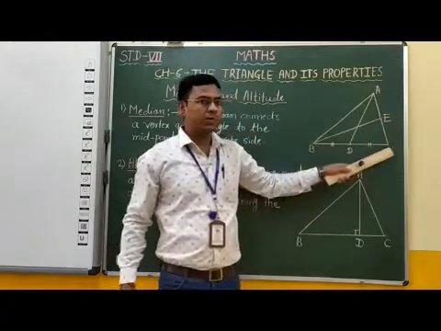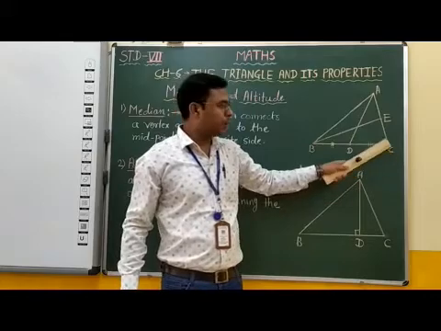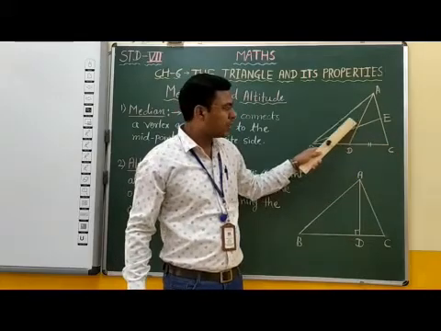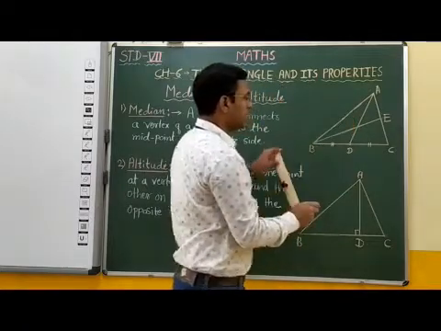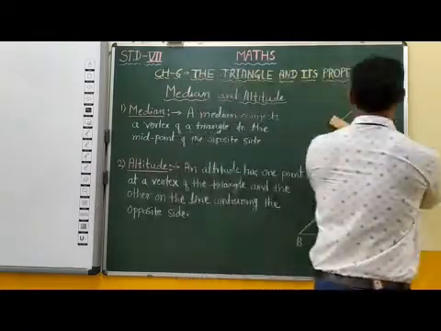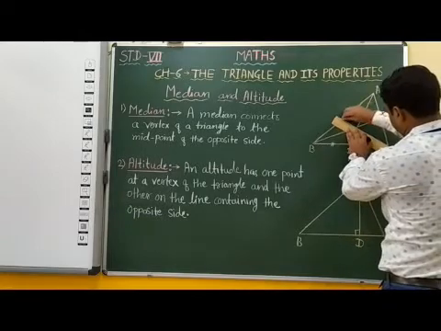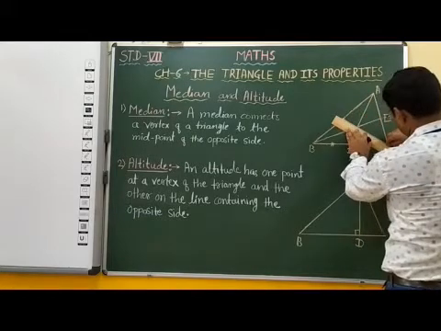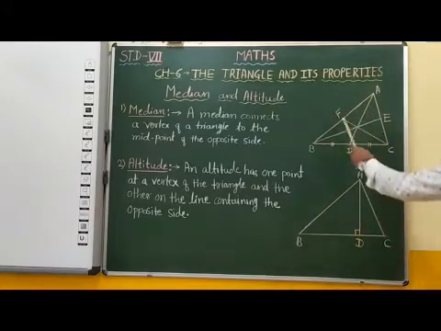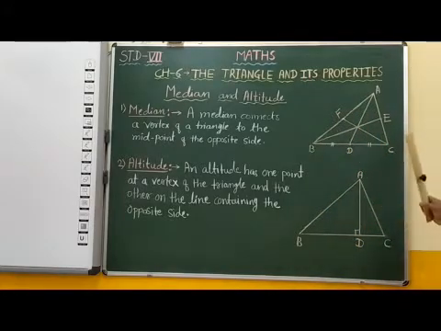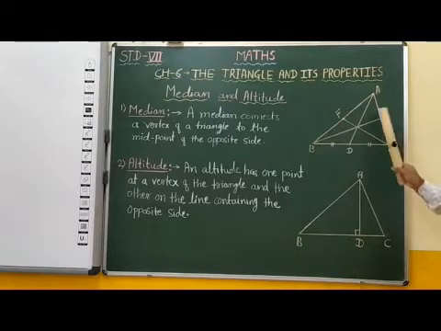Suppose we draw a median from vertex C, and suppose this is the midpoint of side AB. If you join them, then CF is also a median of the triangle ABC.